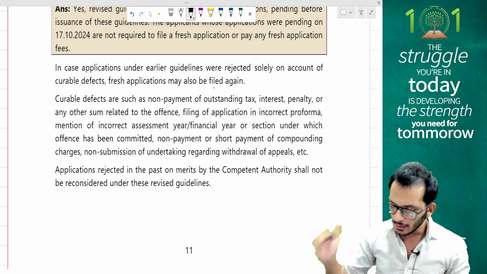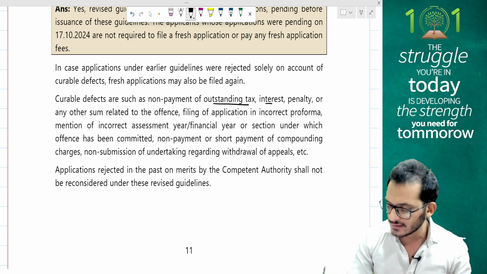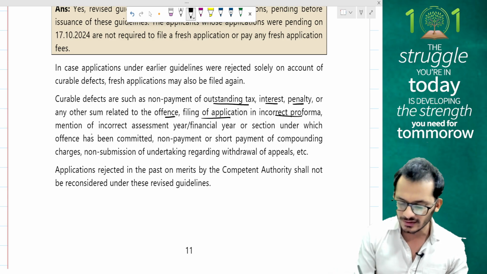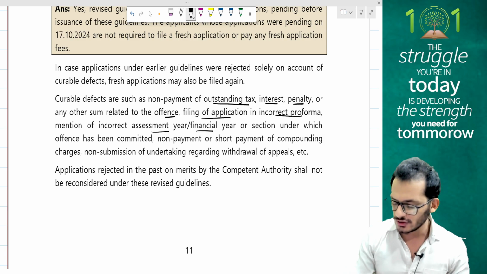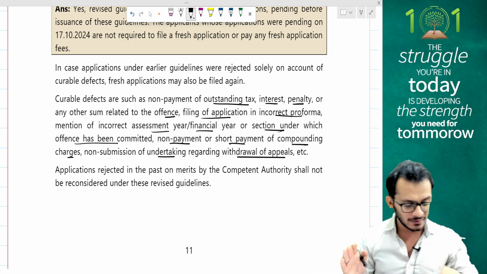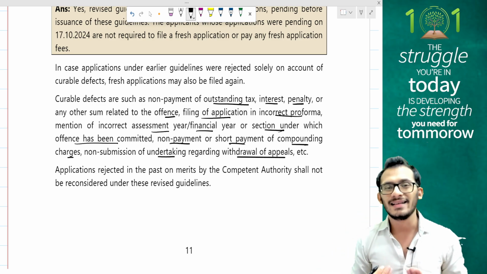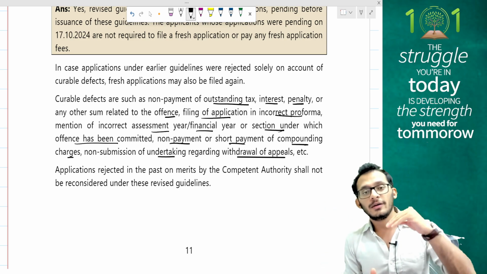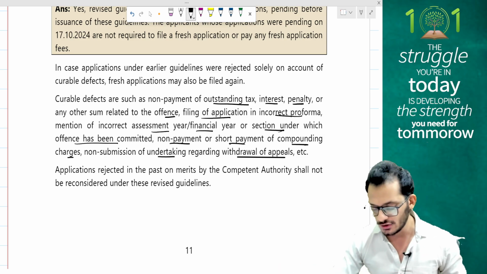Curable defects such as non-payment of outstanding taxes, interest, penalty, or any other sum relating to the offence, filing of application in incorrect format, mention of incorrect assessment years, financial years, or section under which the offence has been committed, non-payment or short payment of compounding charges, non-submission of undertaking regarding withdrawal of appeals, any such things can be called a curable defect, something which is not very critical. All these things can be treated as a curable defect, which can now be used as a reference point for you to file an application once again.